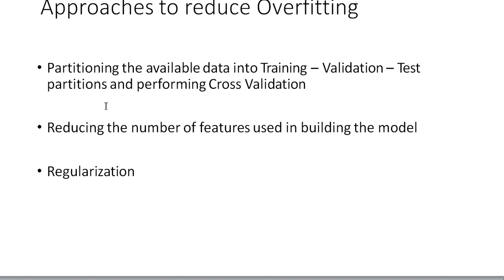Now, what are the approaches to reduce overfitting? Because our ultimate aim is for our model to perform well on unseen data or test data, right? So there are three main approaches to reduce overfitting. That is, partitioning the available data into training, validation and test partitions and performing cross-validation. These things we'll see in the next video. Reducing the number of features used in building the model. It's so important to take the features which are necessary and reduce the unnecessary features in the data we use in data science techniques. And regularization.